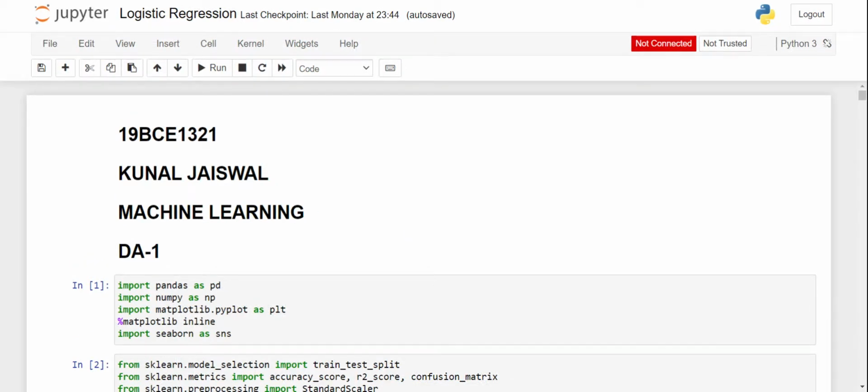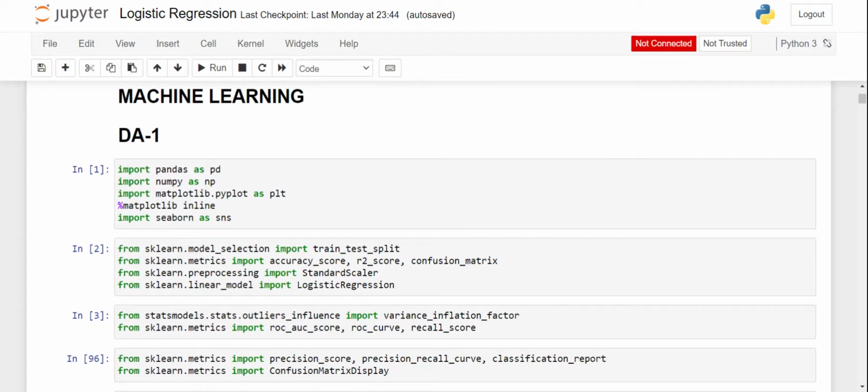Afternoon, sir. This is Kunal Jaiswal, and I'm going to present my DA assignment on logistic regression, sir. I've implemented the code for logistic regression.